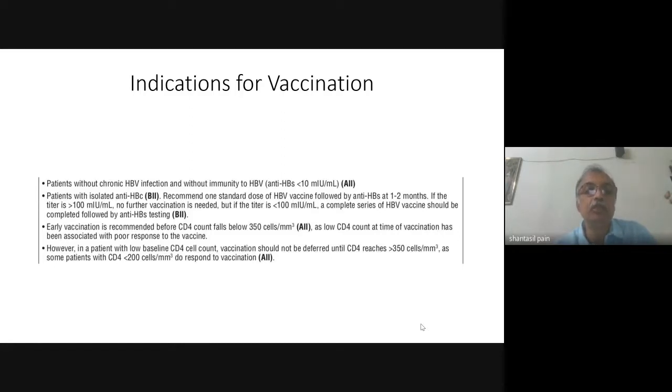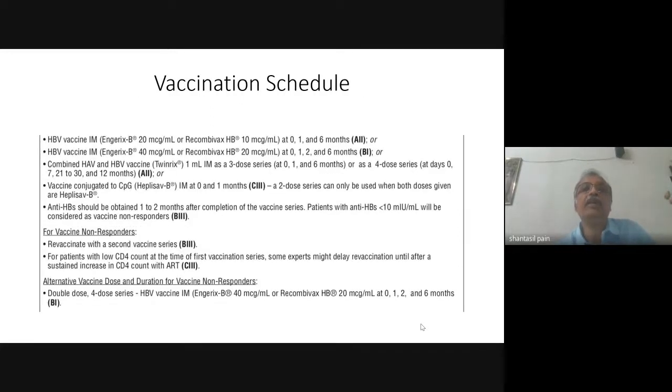However, in a patient with low baseline CD4 count, vaccination should not be deferred until the CD4 is greater than 350. Some patients with CD4 less than 200 do respond to vaccination. So you vaccinate the patient and check for the antibody titer. If the anti-HBs titer is not more than 10, that means the patient has not responded. In such a situation, some would start the antiretroviral therapy, wait for the CD4 count to increase, and then revaccinate the patient. So what is the vaccination schedule?